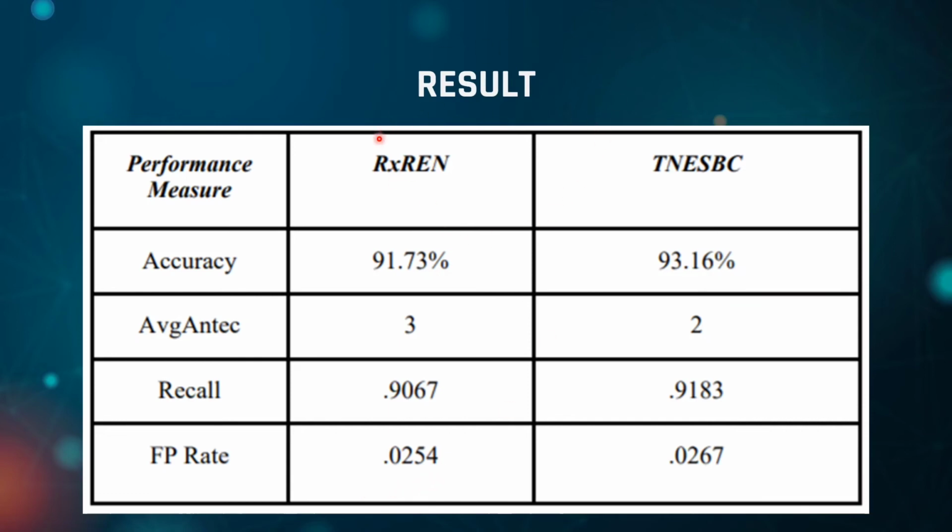It is noticed that TNESBC performs better than RxREN in the measures for the breast cancer dataset. Hence, it can be concluded that TNESBC performs slightly better than RxREN on this dataset.